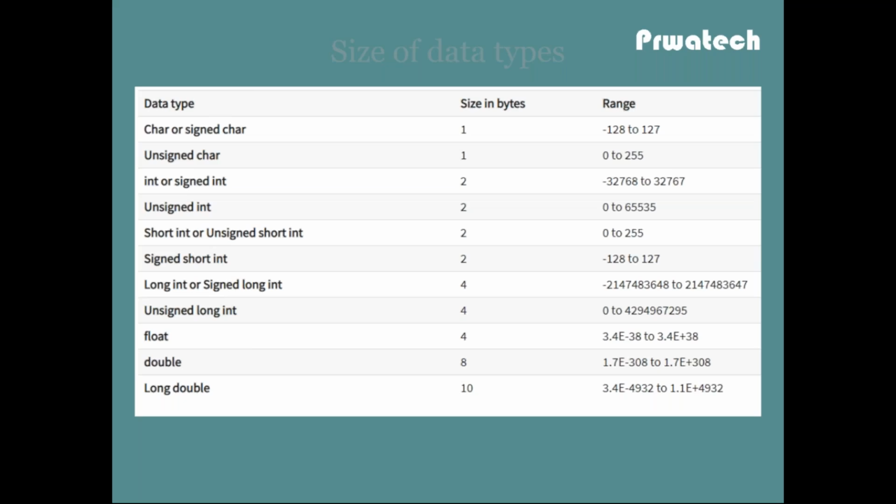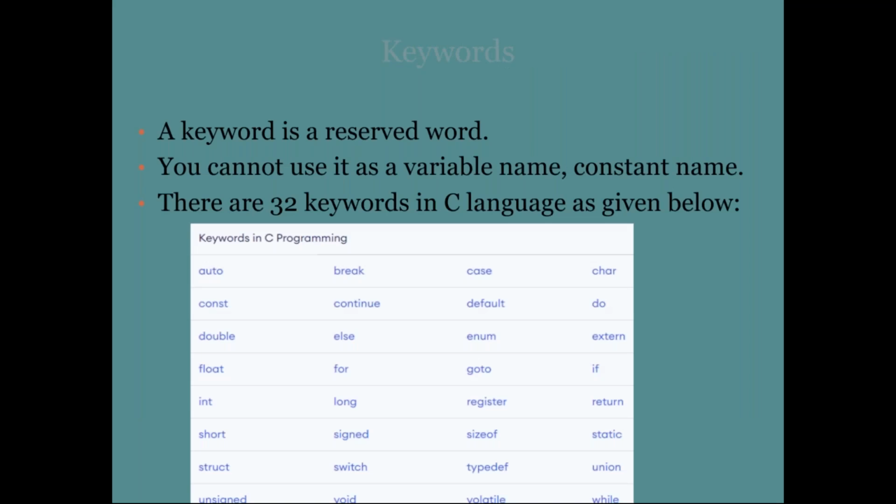The float data type has 4 bytes of memory; 1 byte equals 8 bits, so 4 bytes equal 4 times 8, which is 32 bits. And long double has 10 bytes; 10 bytes means 10 times 8, which is 80 bits of memory. So those are the data types: integer, char, float, long double, array, structure, enum.